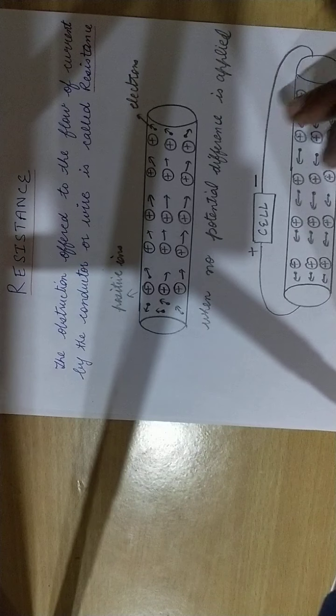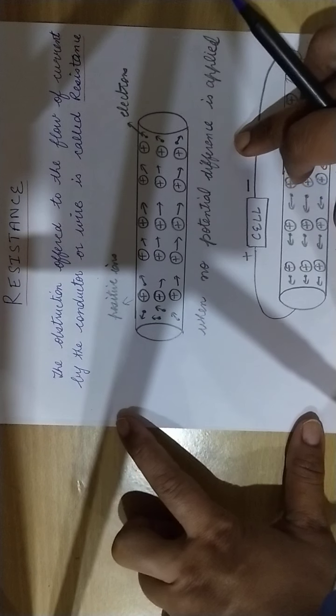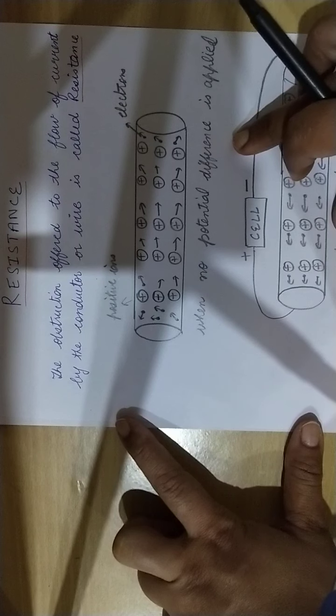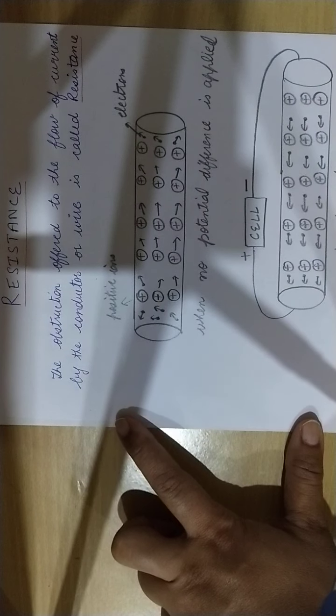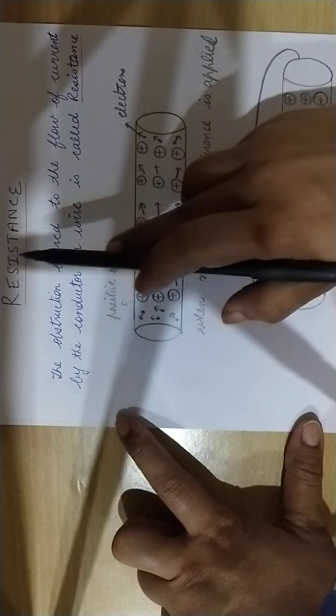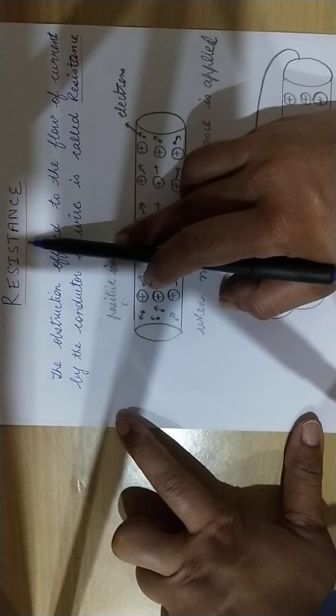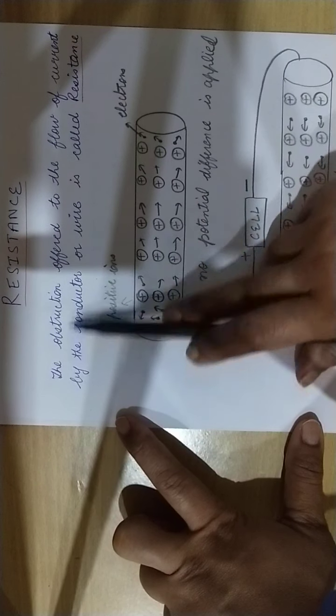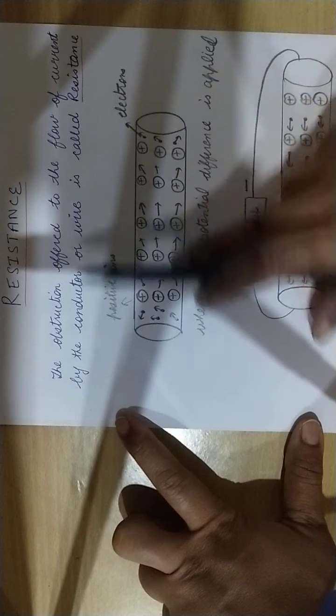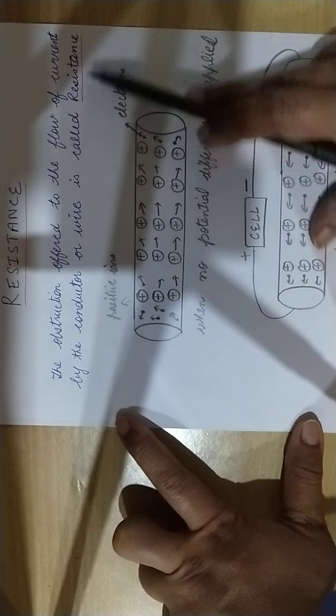So how will we define resistance in the form of electric current? You know that whenever current flows through a conductor, some obstructions will be there. That obstruction is called resistance, or we can say that the obstruction offered to the flow of current by the conductor or wire is called resistance.